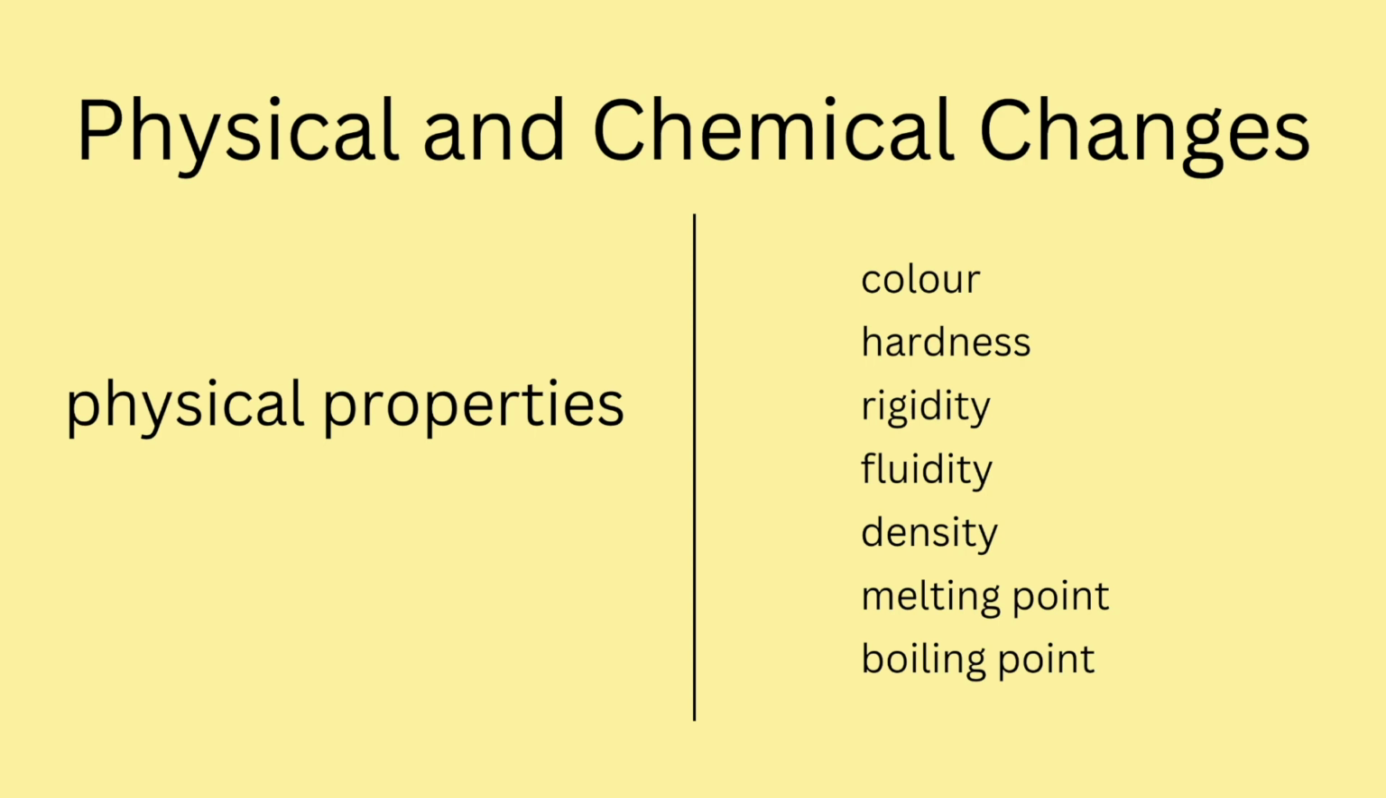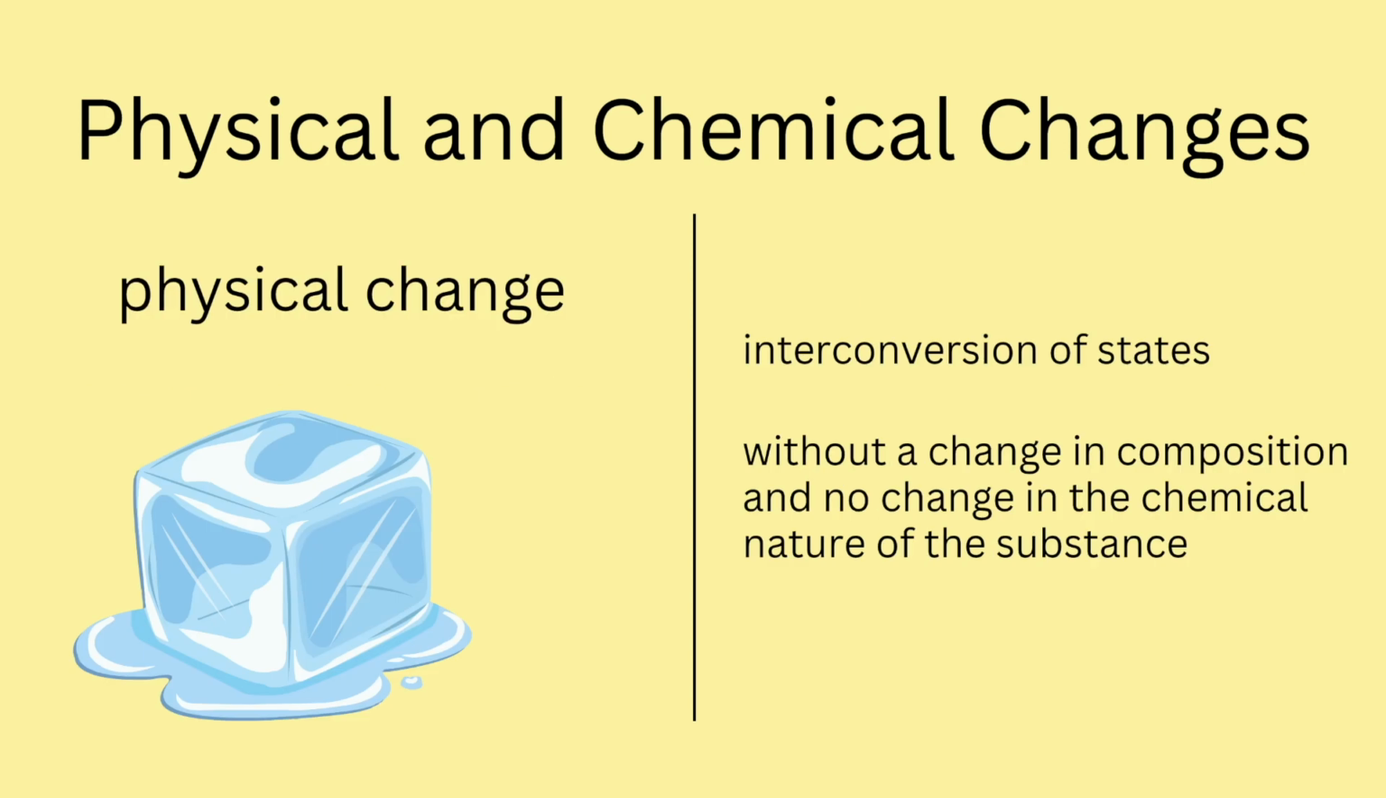So what are the physical properties? Physical properties are properties like color, hardness, rigidity, fluidity, density, melting point and boiling point. These are things that we have seen already in this chapter, and all those things come under physical properties of matter. Now there is also something called chemical properties that we will be seeing in the upcoming slides.